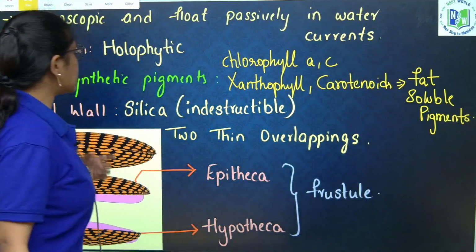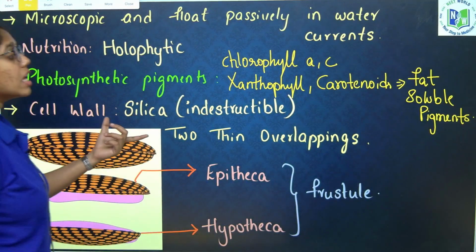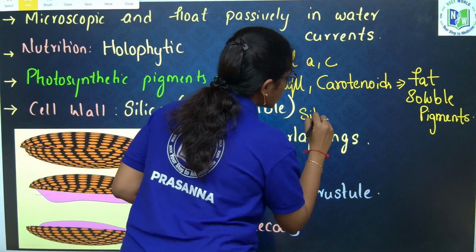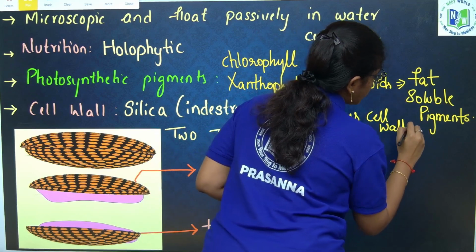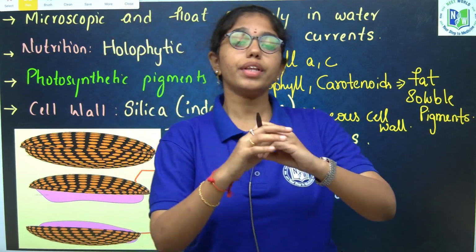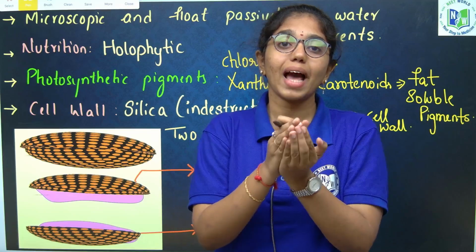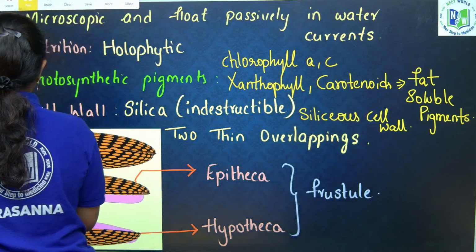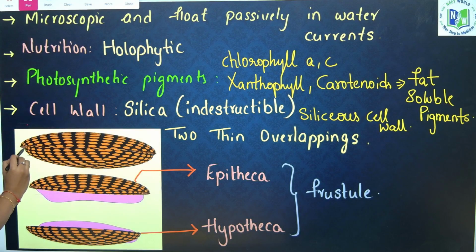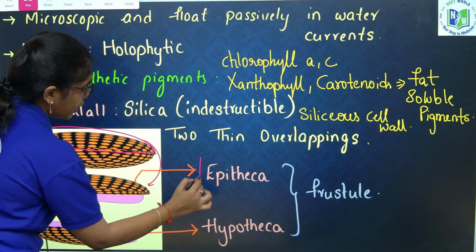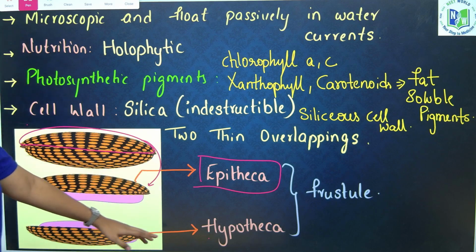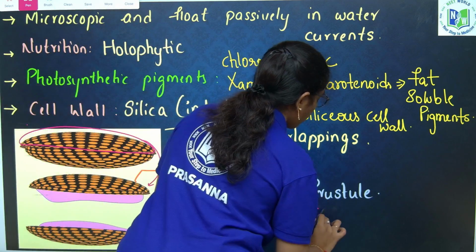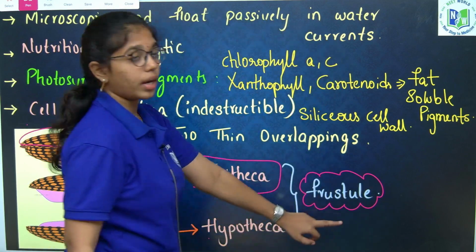Next, if you see, the cell wall is siliceous, which is indestructible. The cell wall lining over the diatom will form two thin overlapping shells, wherein the upper shell is called the epitheca and the lower shell is called the hypotheca. Both epitheca and hypotheca together you will call the frustule.